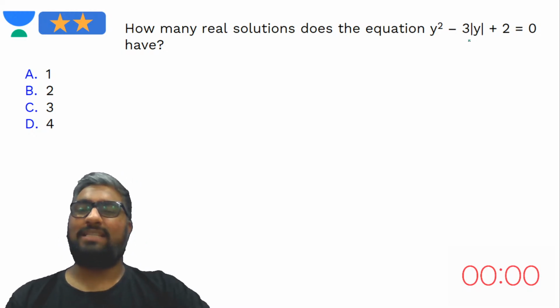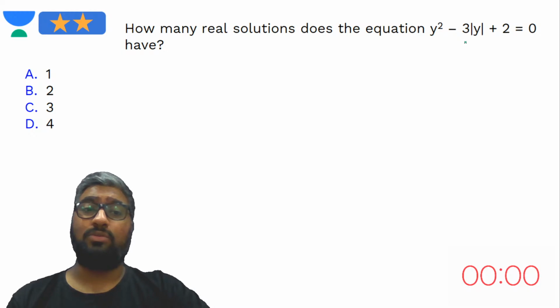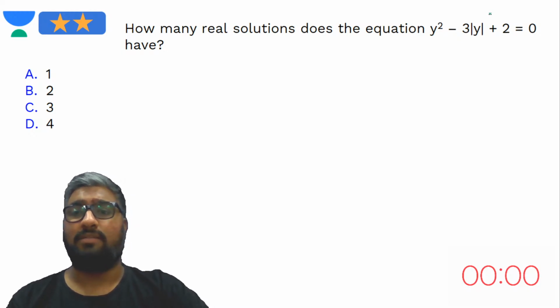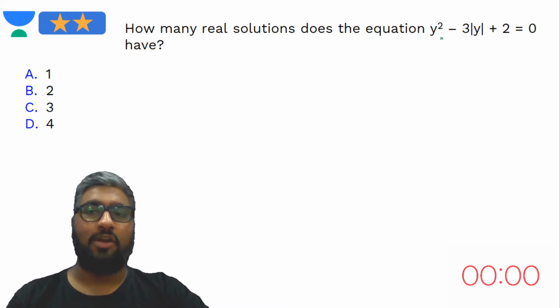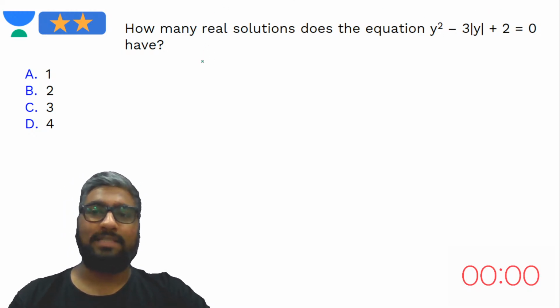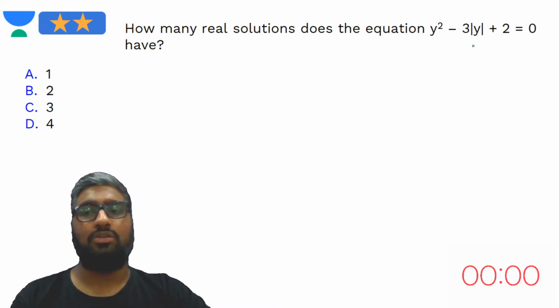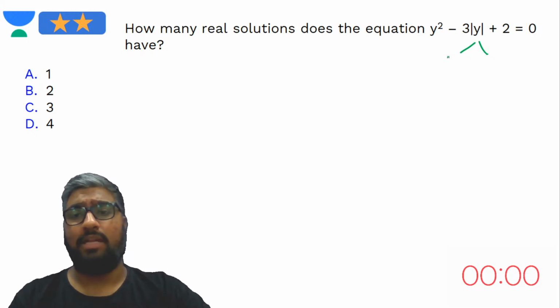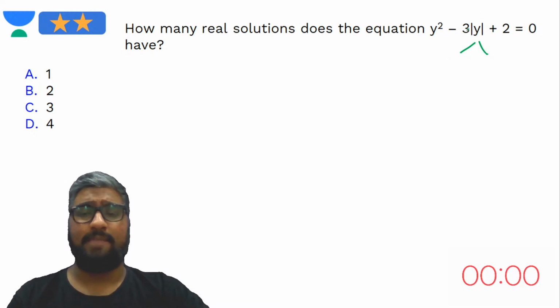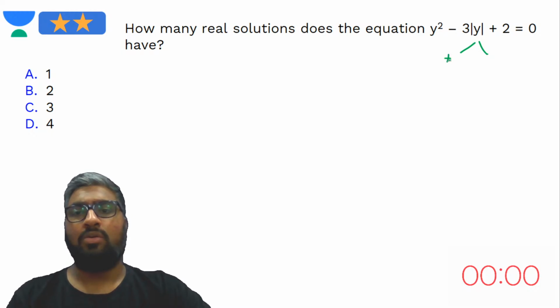The only reason I had given 2 stars to this question is because of the modulus. If you ignore it, you get the wrong answer. Whenever you have a modulus, you have to consider 2 cases. Modulus y is the original value, not the absolute value, and the original value could either be positive y or negative y.